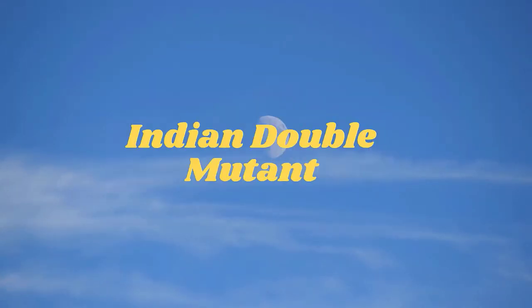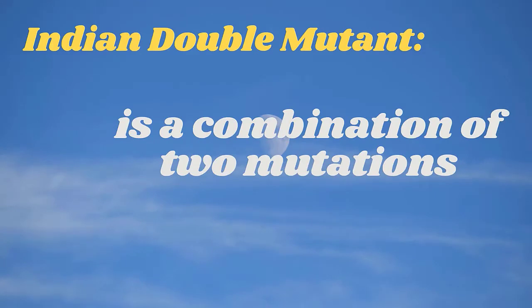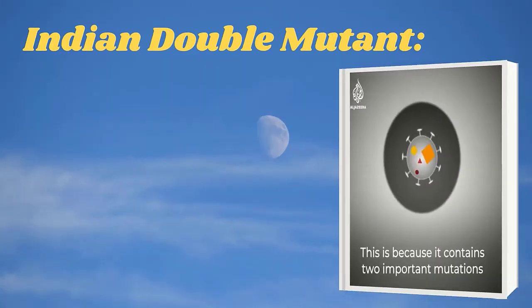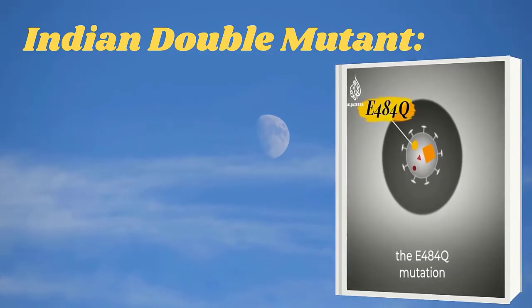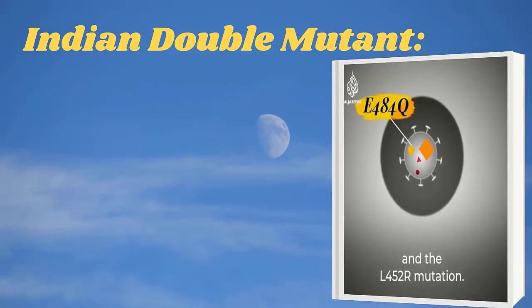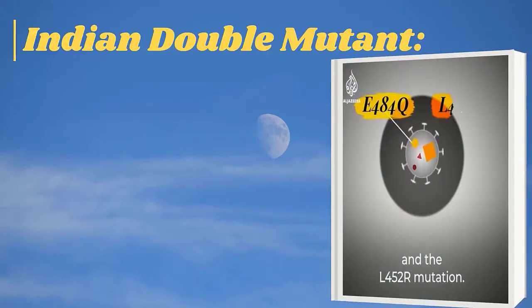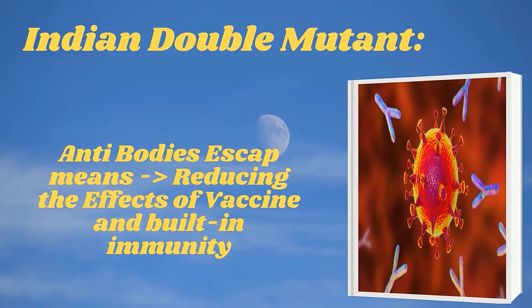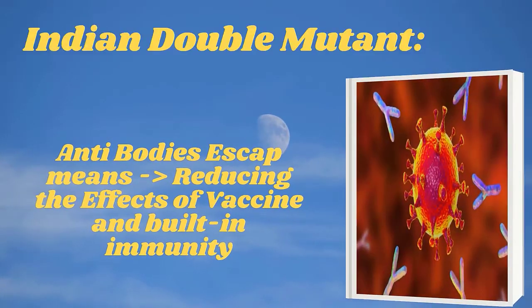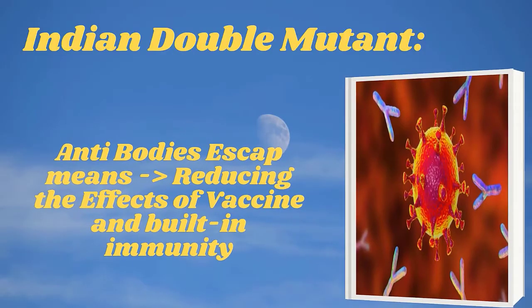Now, what is the Indian double mutant? The double mutation COVID variant in India is a combination of two mutations. One is E484Q and the other is L452R, which make it more infectious and enable it to escape antibodies.